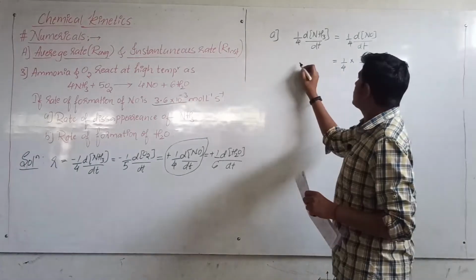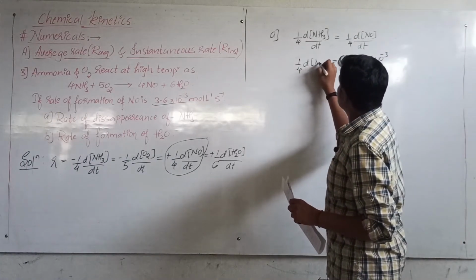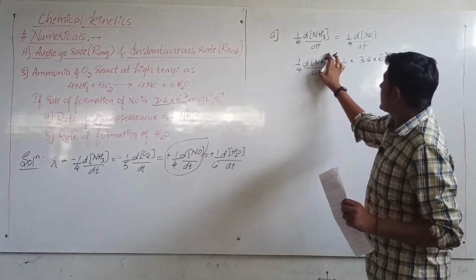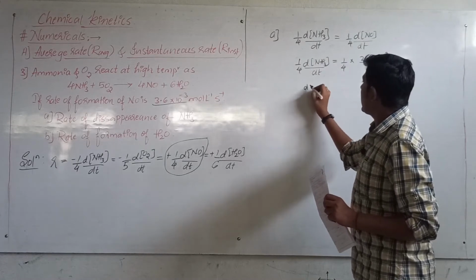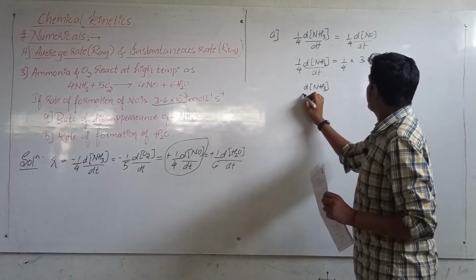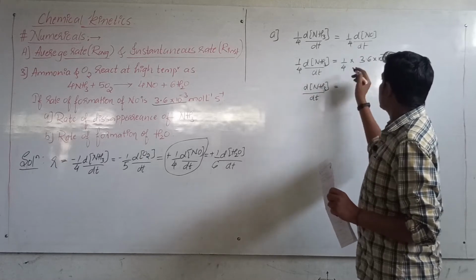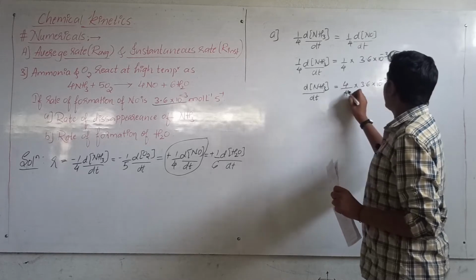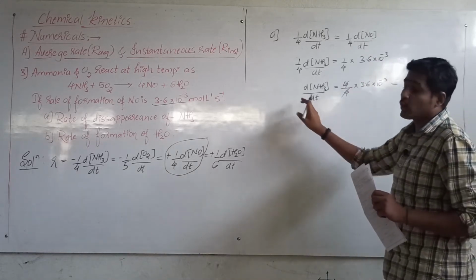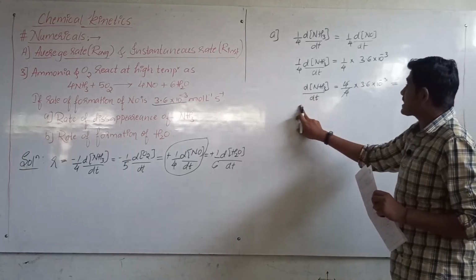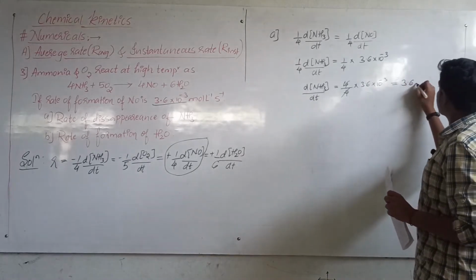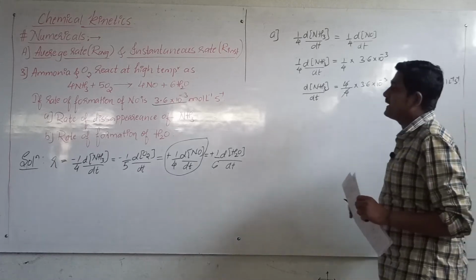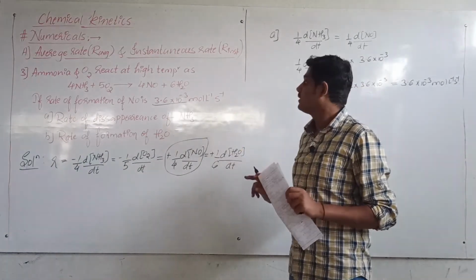Now what they are asking is only this part, so this will become d[NH3]/dt is equal to, this 4 comes to this side, so 4 divided by 4 into 3.6 × 10^-3, so this will get cancelled. So the rate of disappearance of ammonia is equal to 3.6 × 10^-3 moles per liter per second. Okay, so the first problem is over.